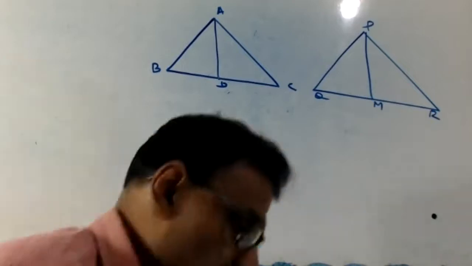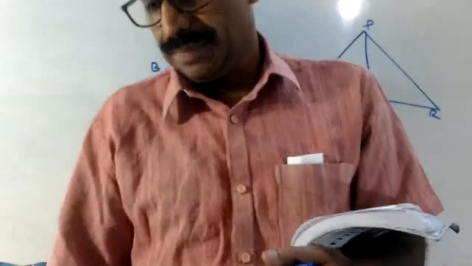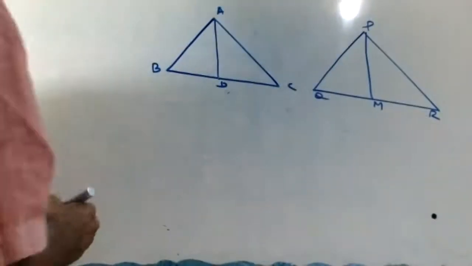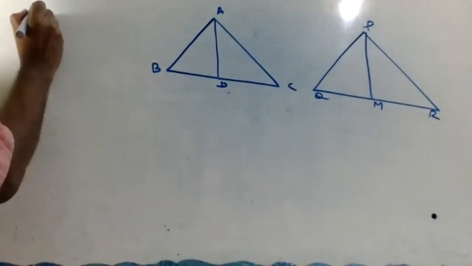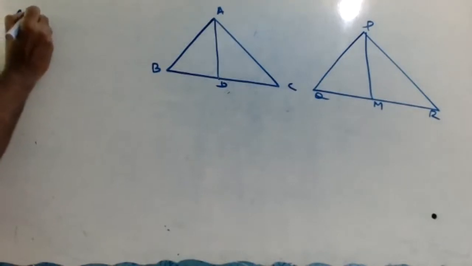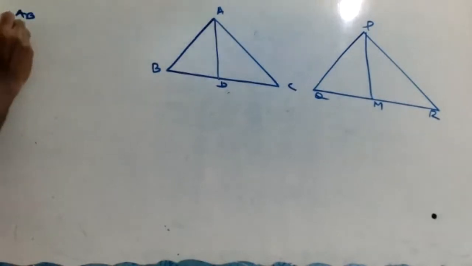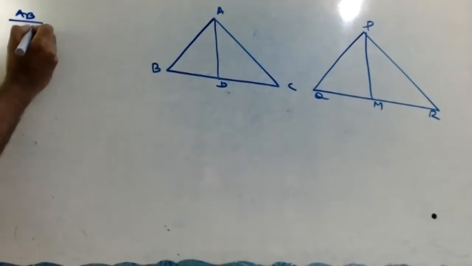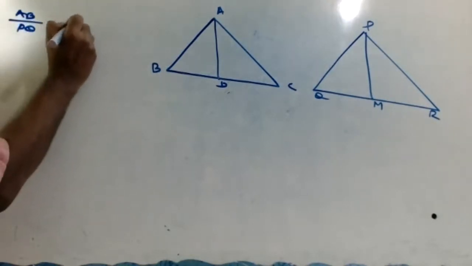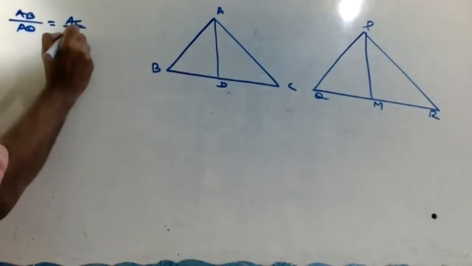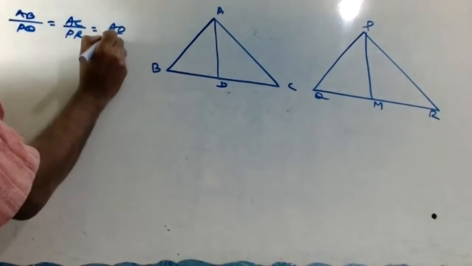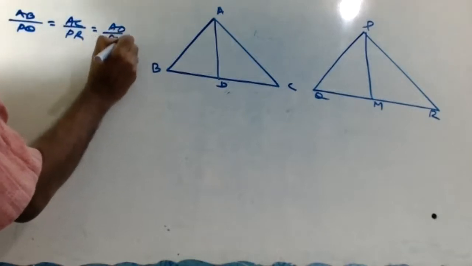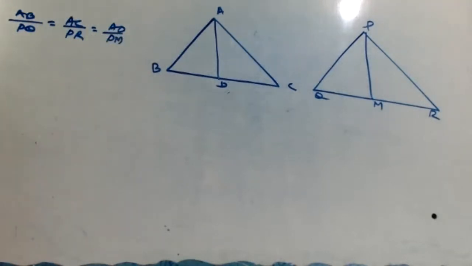Okay, now look at here. So this question may be done. Okay, look. Given is, listen here. Don't write now. I'll give the full note. Given is AB divided by PQ equal to AC divided by PR equal to AD divided by PM. This is given, right?